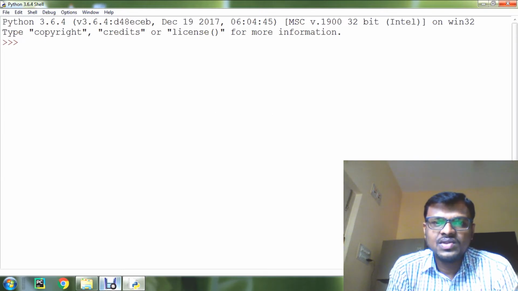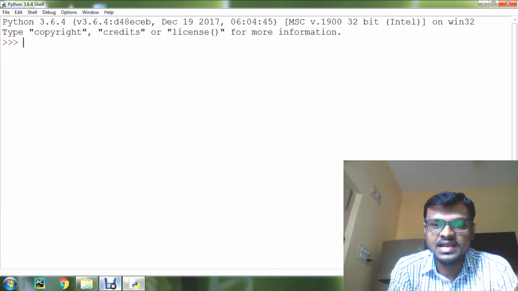Already we know the basic things, the definition of a tuple: a tuple is an ordered sequence of elements of different data types, such as integer, float, list, or even a tuple inside that.